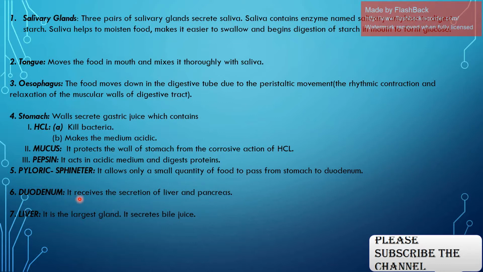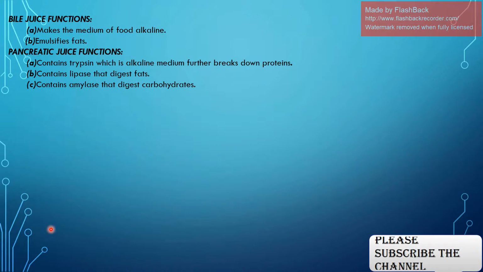Now the duodenum. It receives the secretions of the liver and pancreas. Now the liver. It is the largest gland which secretes bile juice. What are the bile juice functions? The bile juice functions are to make the medium of food alkaline,